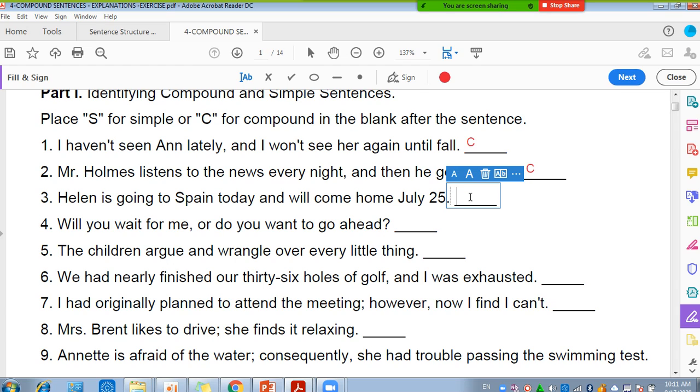Omar. Compound sentence. Again? Compound sentence. Why compound, Omar? What did I tell you? I have here one subject, right? And this one subject has one predicate, which is going to Spain and will come. It's a compound verb. Two verbs connected together, two verbs helping one subject. So one subject and one predicate. So what do you call it? Simple sentence. It's a simple sentence.